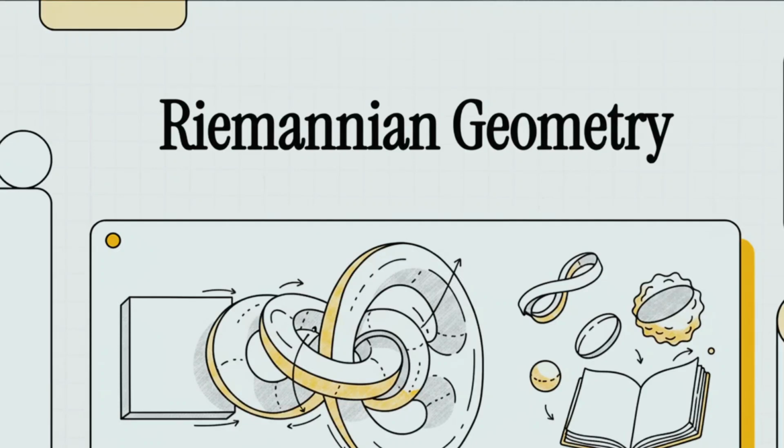Welcome to The Explainer. Today, we're going to absolutely shatter our standard flat grid perception of reality. We're diving headfirst into the underlying mathematical architecture of the universe itself, using Manfredo P. do Carmo's foundational text, Riemannian Geometry. Buckle up because we're about to explore the true blueprint of space.